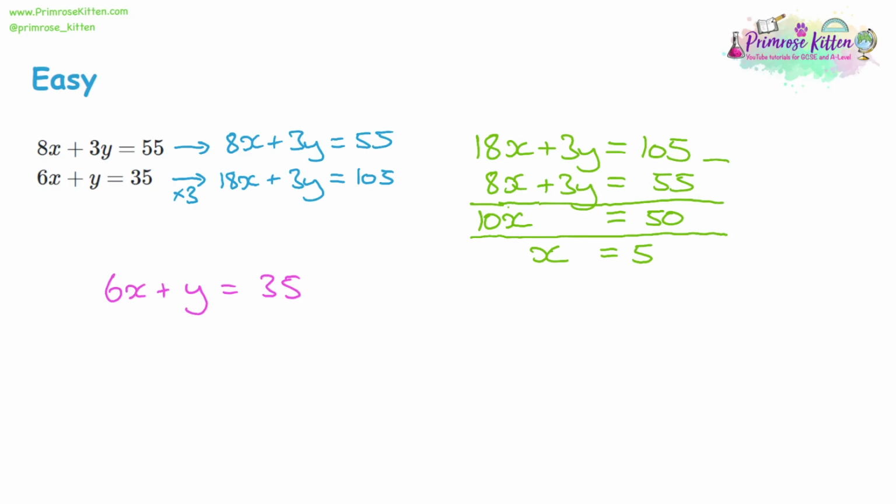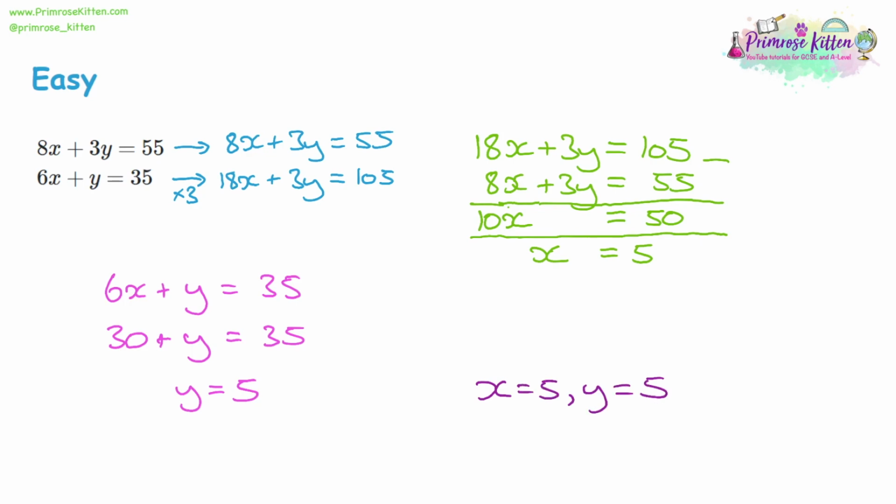Now we have 6 lots of x. We know that x is 5. So 6 lots of 5 will give us 30 plus y is 35. So y must be equal to 5 to make that equation work. 30 plus 5 is 35. The final thing to do is to write out your answer nice and clear. So we have x is equal to 5 and y is equal to 5.